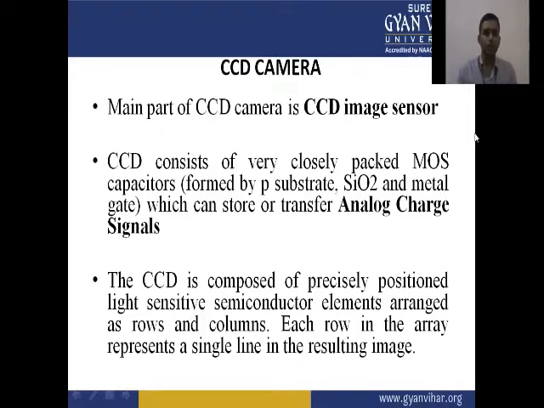CCD consists of very closely packed MOS capacitors formed by the P substrate, SiO2 and the metal gate, which can store or transfer the analog charge signals. The CCD is composed of precisely positioned light-sensitive semiconductor elements arranged as rows and columns. Each row in the array represents a single line in the resulting image.